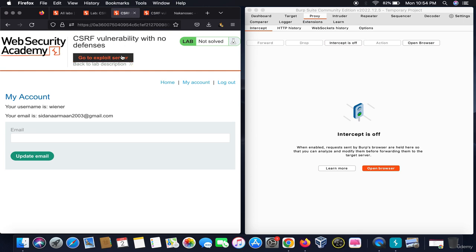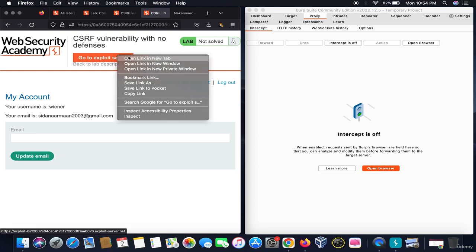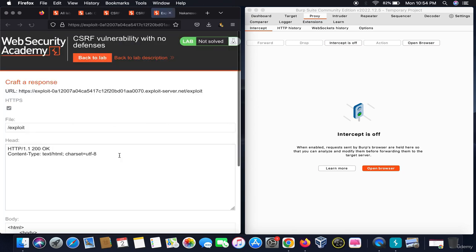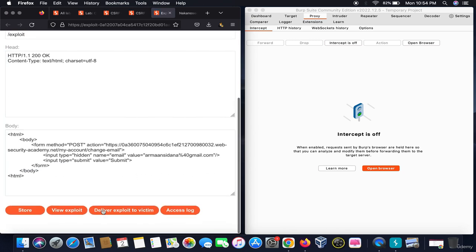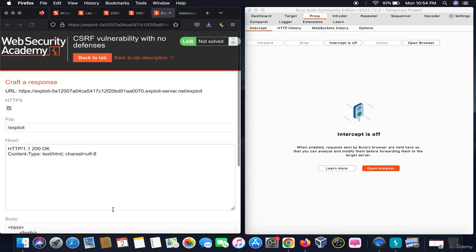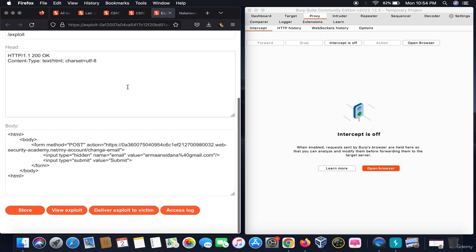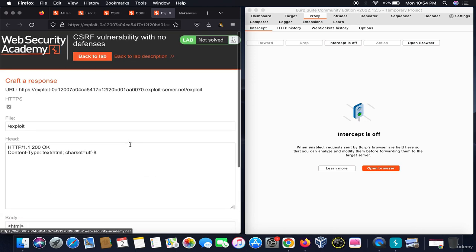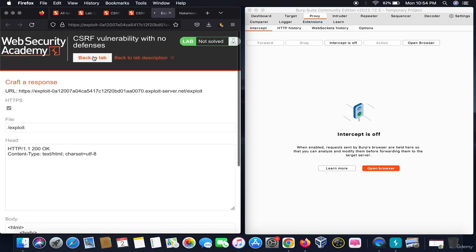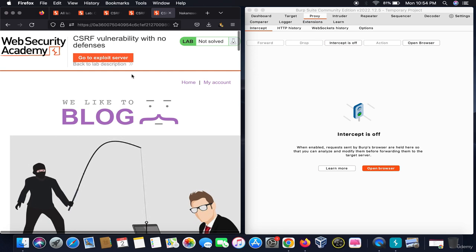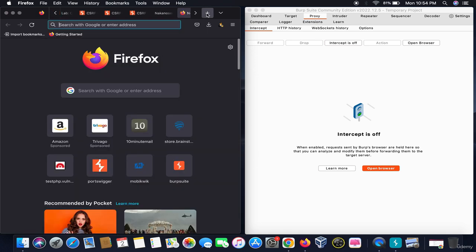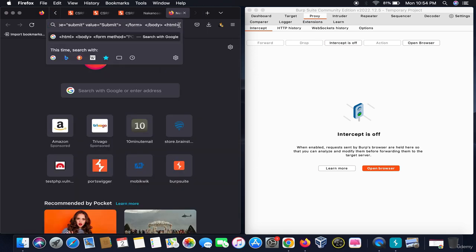Now we will go to the exploit server and paste our crafted response, it's already in here, and deliver the exploit to victim. When the victim clicks on the exploit, his or her account will be hacked, right? This is how a CSRF is done. Let me show you how the victim account will be hacked. Let me store it into a file.